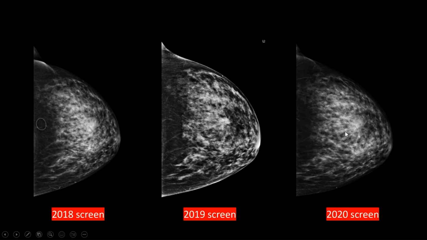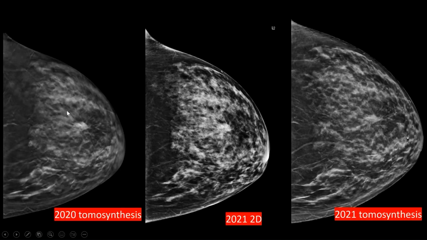2020 screen, you can kind of see something here, but you know, it's dense tissue. These were all read as BI-RADS 2 negative. I'd have to agree. That's what I'd read it as. 2020, still read as BI-RADS 2. This is a 2021 2D image. Doesn't look that concerning. This area looks stable.